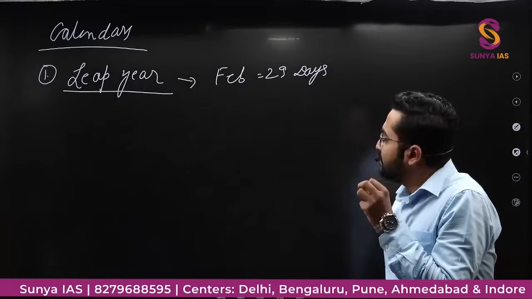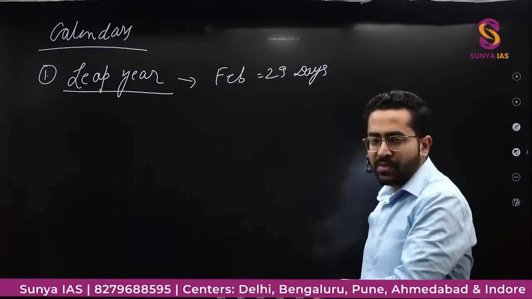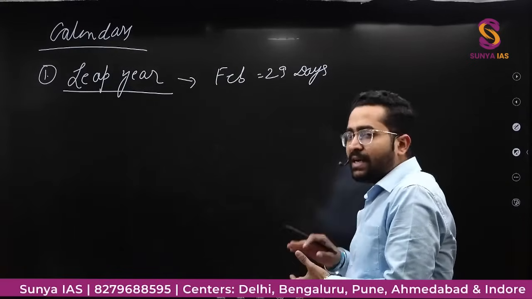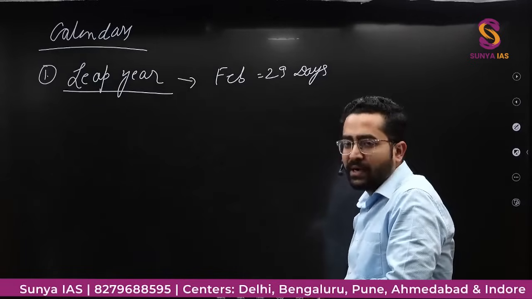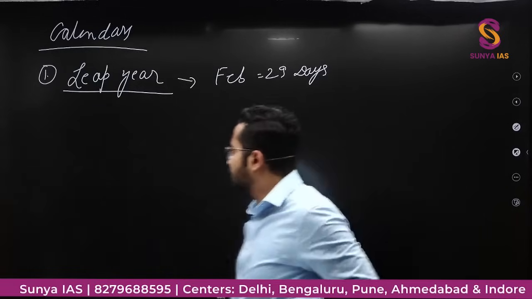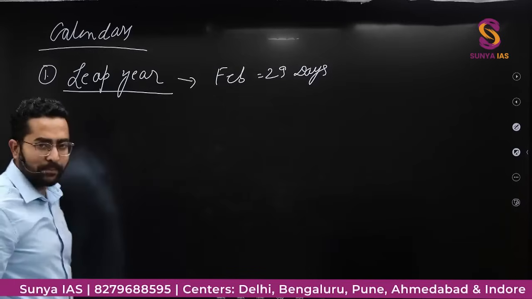So what we generally do is divide that year by 4, and if it is completely divisible, then the year is a leap year, and if it is not completely divisible, then it is not a leap year. A leap year comes after a gap of 4 years.